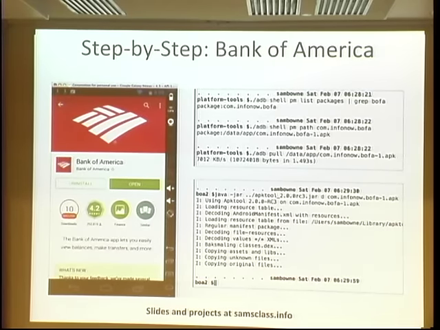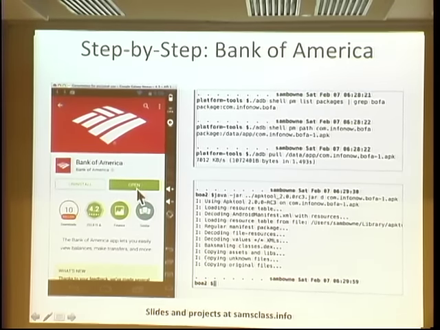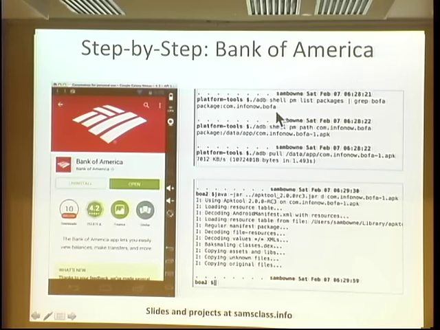So here's how you take over the Bank of America. You start with the Bank of America app, install it on an Android device, then you use these commands to get it back from the device so you can play with it. This is the shell command that lists the packages on the device, and then I use grep to find the B of A, so it has this funny name, com.infonow.bofa.